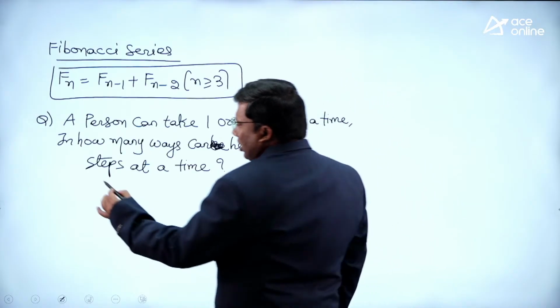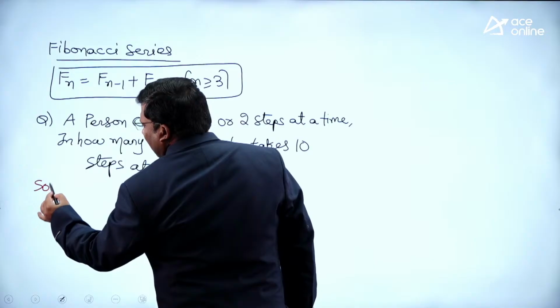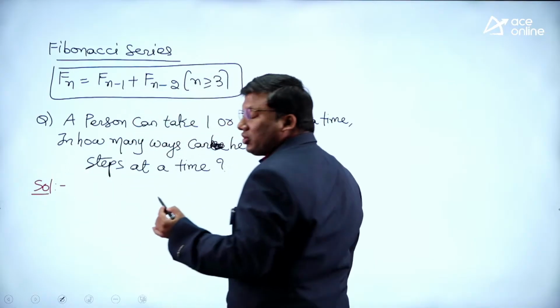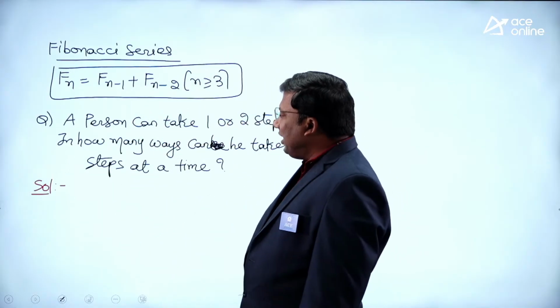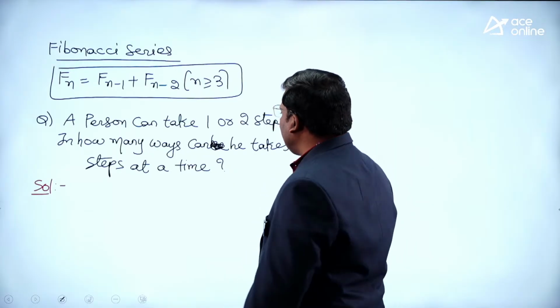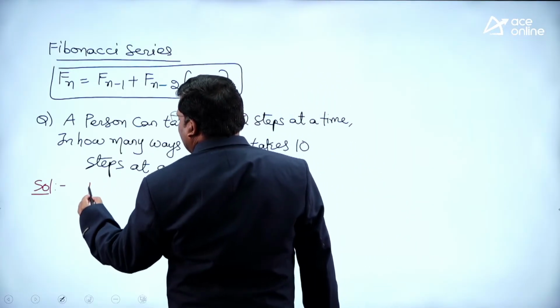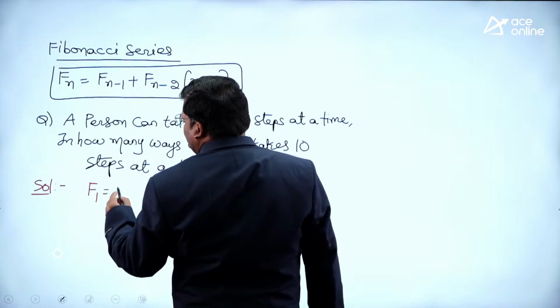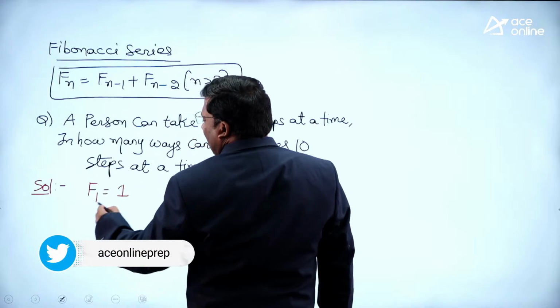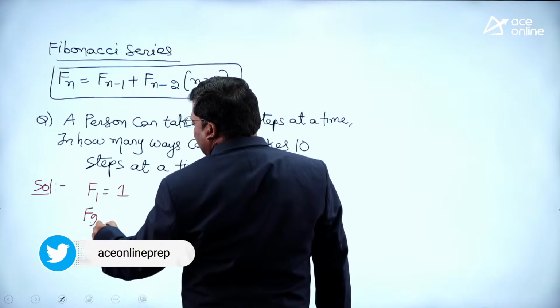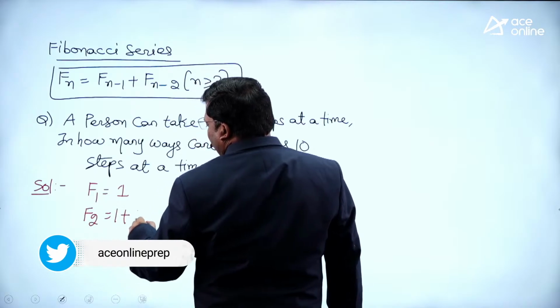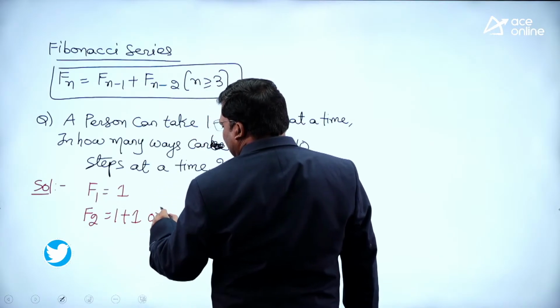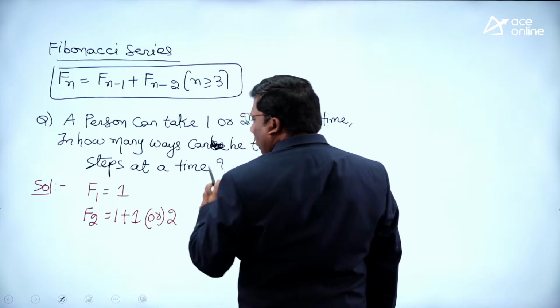Very, very good question. Most of the students will find it very difficult to solve this kind of questions. Very easy question. A person can take 1 or 2 steps at a time. Either he can take 1 step at a time, or if he is taking 2 steps, he can take 1 plus 1, or he can take 2 steps at a time. Are you all with me?